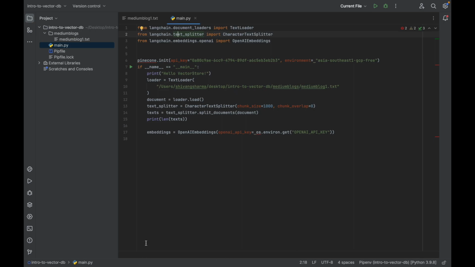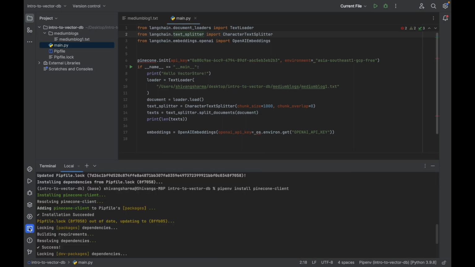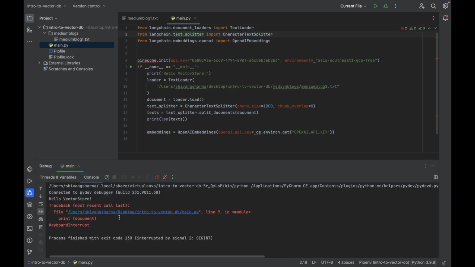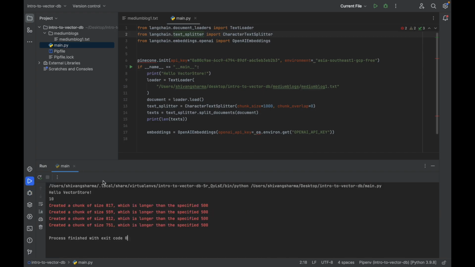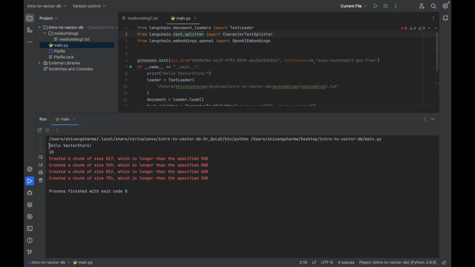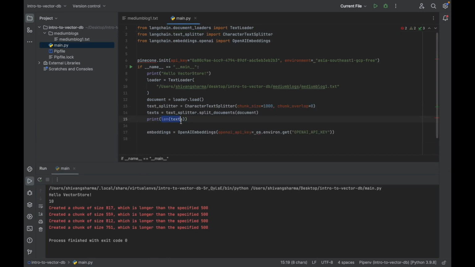When I run the code over here, as you can see, we are getting hello vector store, and we were printing the length of the texts, which came out to be 10. This came out to be 10 because we chose the chunk size to be 1000, which we can choose to be 500 or anything like that.